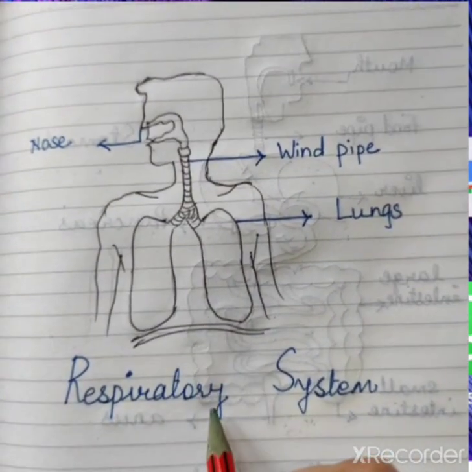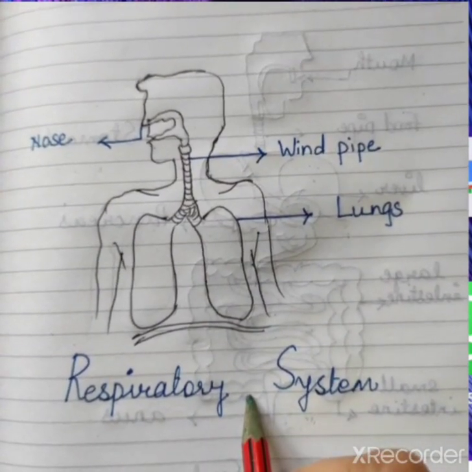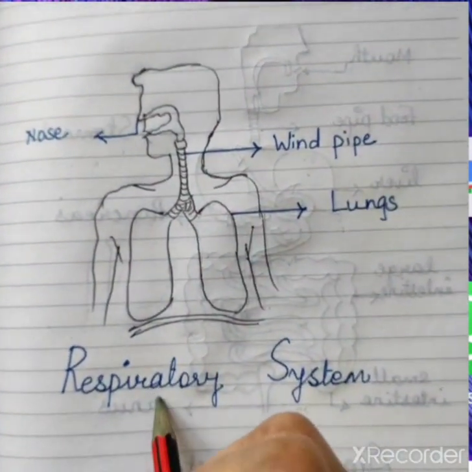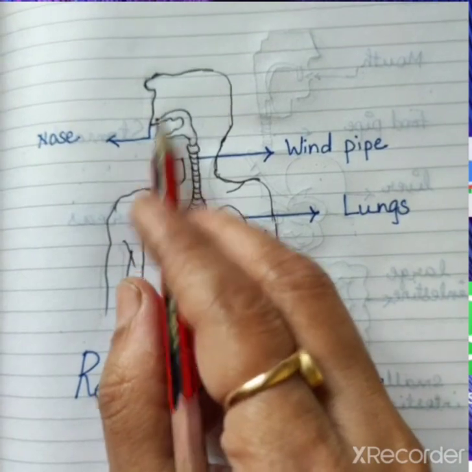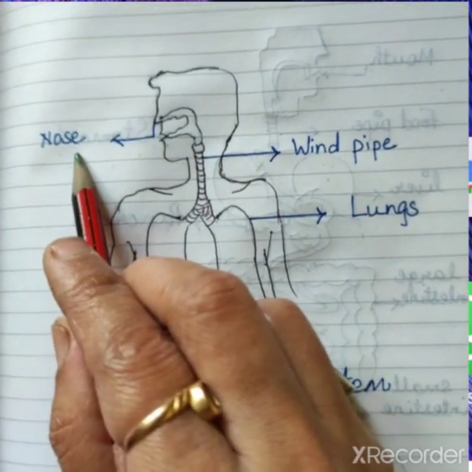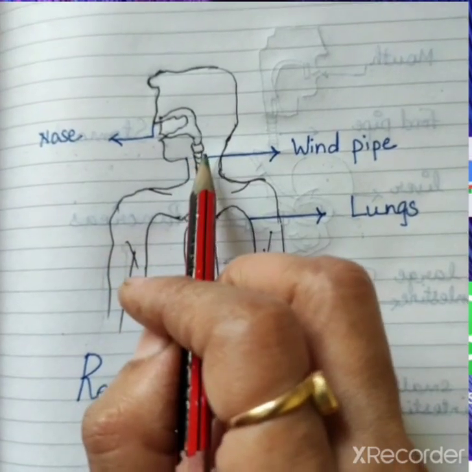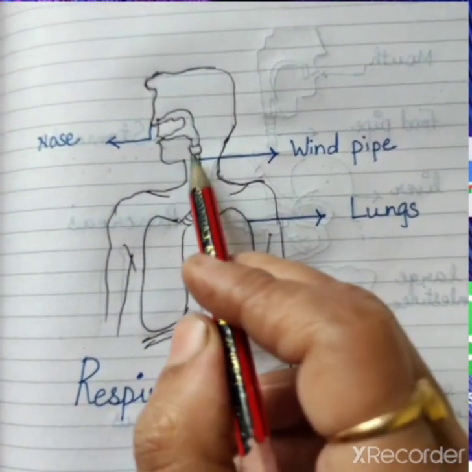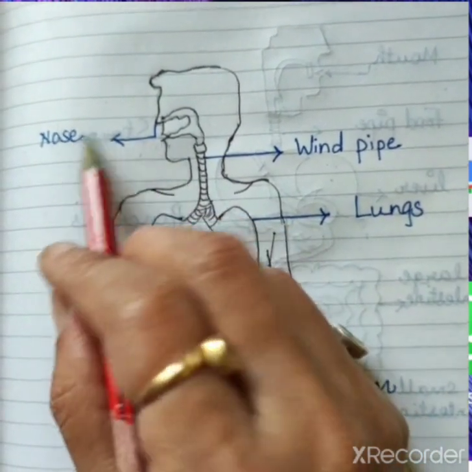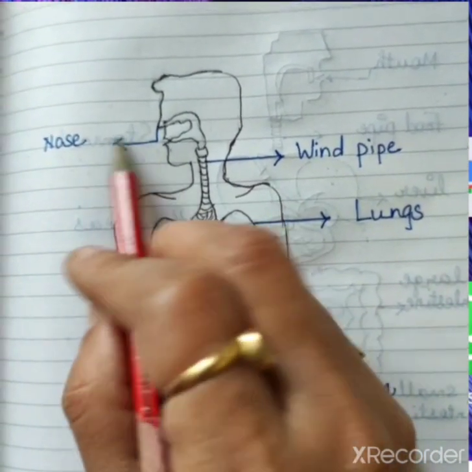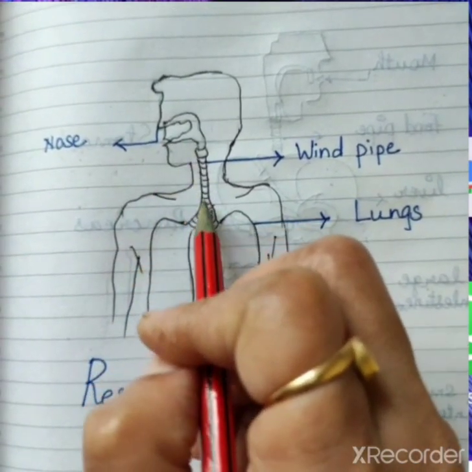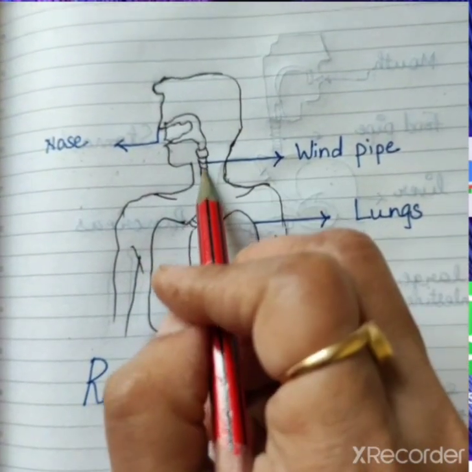So the function of the respiratory system: we breathe through our nose, correct? Where do we breathe from? From the nose. The air we breathe in reaches the lungs through the windpipe. Means students, when we are breathing with our nose, the air goes into our body through this windpipe.